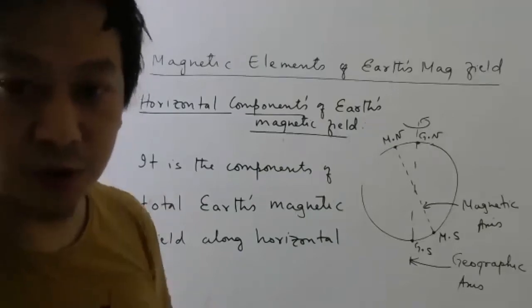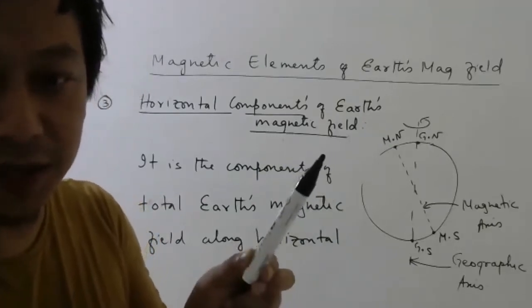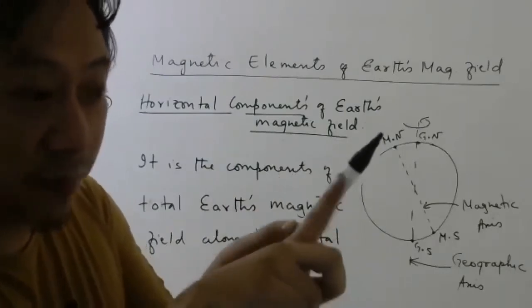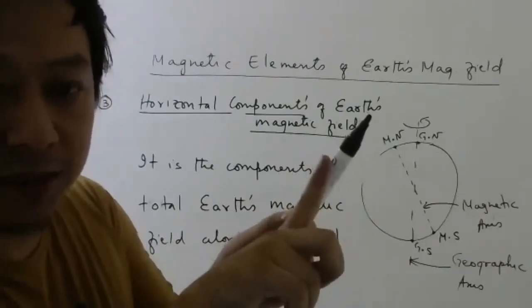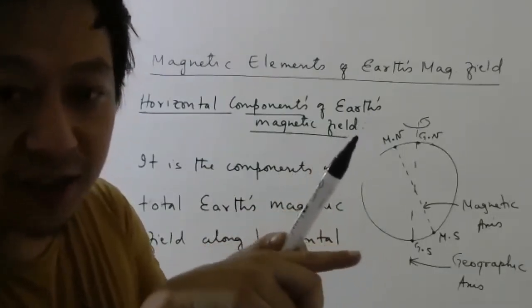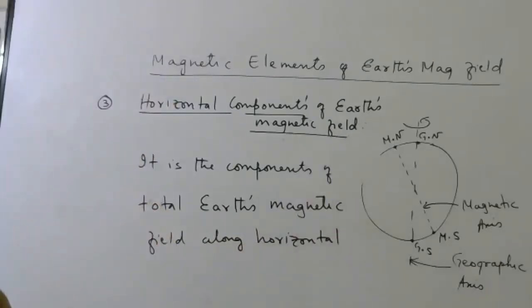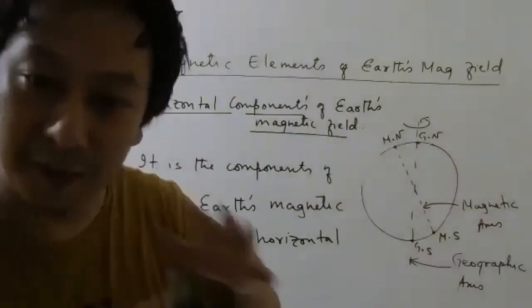Any vector has two components, you know. So if this is the Earth's magnetic field, it will have two components. Your compass will not come up like this. Don't think the compass will come up. Your compass will stay in the direction of the horizontal component. Okay. Now let us try to show these things in a picture.